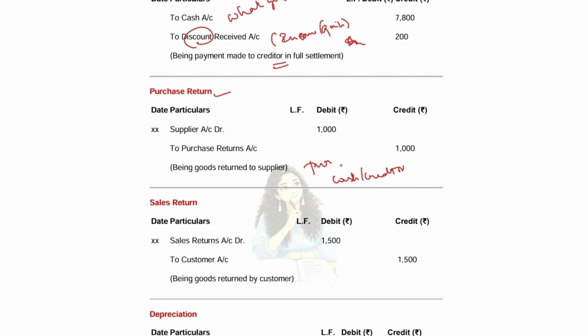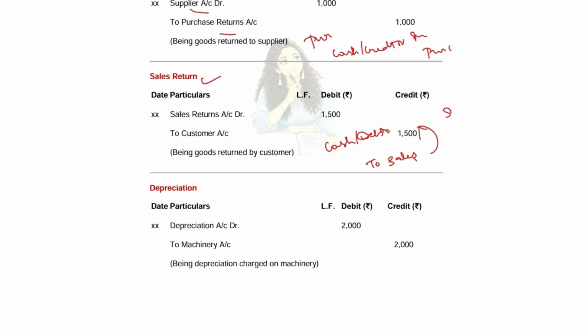So what will be the purchase return account? It is the supplier who is the creditor. Supplier account debit to purchase return account. Purchase will come here as a purchase return. Here you will be writing the supplier name. What is the sales return? What is the entry for sales? Cash or debtor to sales. What will be the sales return entry? Sales return account to customer account, who is the debtor. The name will be given in the question.